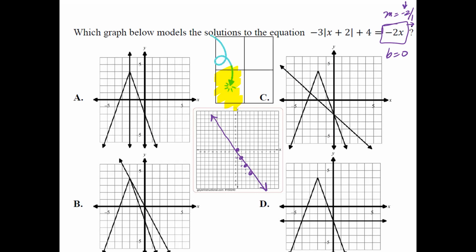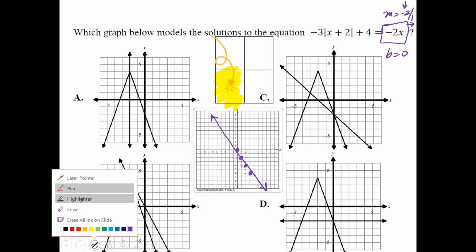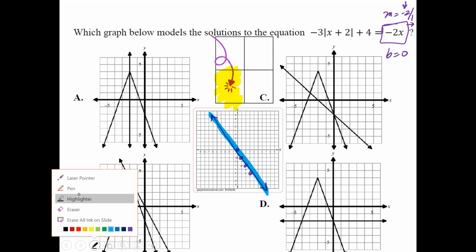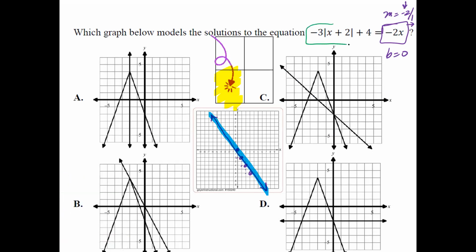So just looking at this question here, which one looks like it matches this one equation from A, B, C, D? So far it looks like B, but if you're not 100% sure, that's okay, because we're going to go ahead and graph the other piece, which is going to be this equation right here.